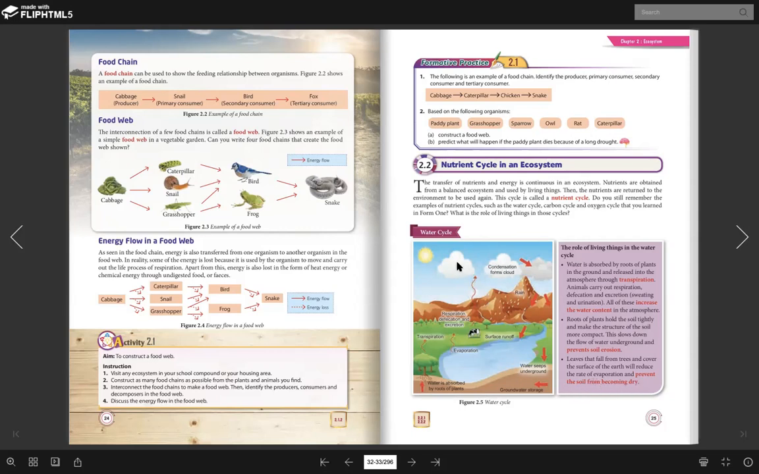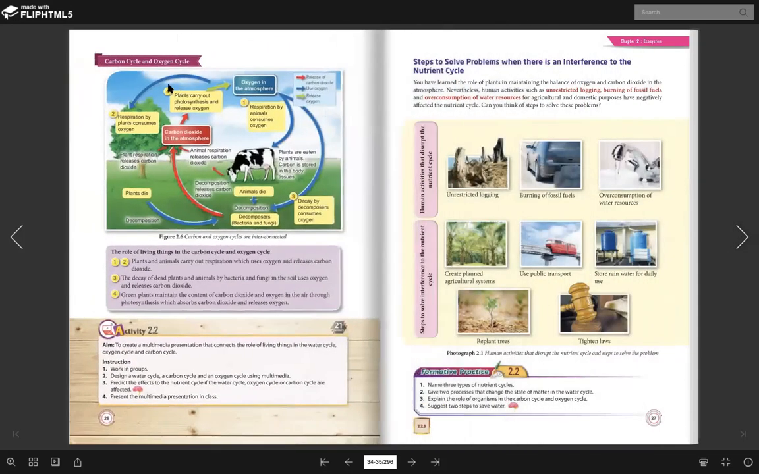Okay, so as we know, more water will evaporate to the atmosphere, and at one point condensation will happen, where it becomes raining. So you see here, water gets out, water gets in, and so on. This is what we call the water cycle. Okay, the next one is the carbon and oxygen cycle. So we go with the flow.